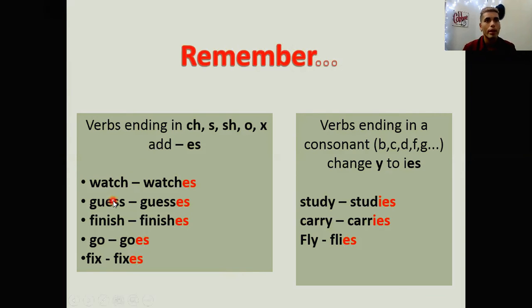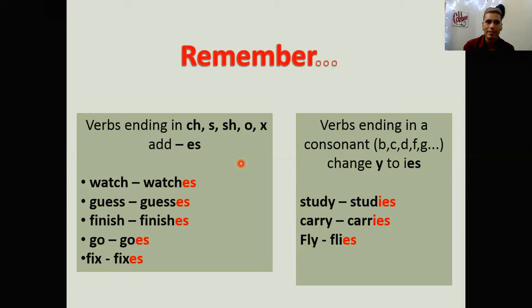For example, when the verb that you want to add the s to ends in ch, s, sh, o, x, any of these combinations of letters, whenever this verb ends in any of these combinations, you always need to add es, not only s. For example, instead of saying "she watchs a soap opera," you can say she watches a soap opera.